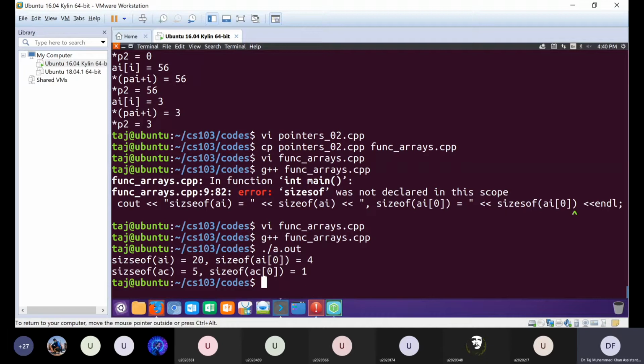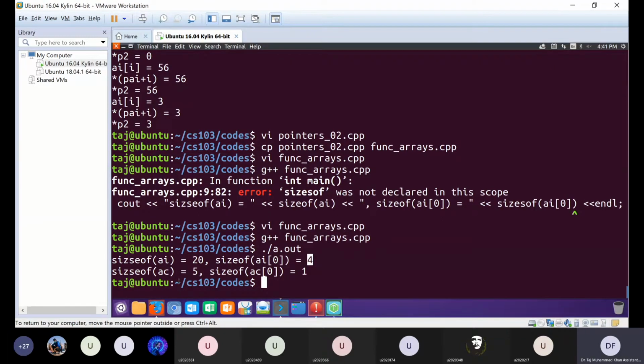So for an array, if we apply sizeof on an array, then sizeof will return us how many bytes that array would take in RAM. Okay? So AI is an array of 5 integers, and assuming each element is of 4 bytes, this array is taking 20 bytes in total in RAM. And the size of one element of AI is an integer, so sizeof returns 4, which means each integer is taking 4 bytes in RAM.